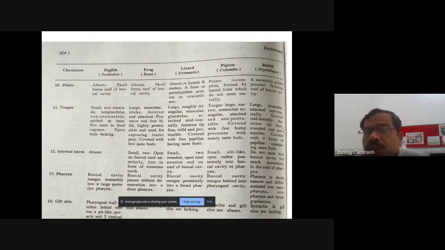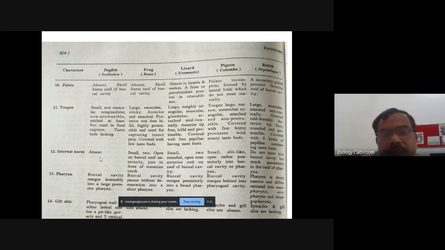Now come to the rabbit. In rabbit, the tongue is large, it is muscular, it is attached mid-ventrally, and it is showing a groove mid-dorsally. The anterior tip of the tongue is free, rounded, and protrusible. It is covered with 4 types of papillae, which contain the taste buds. So there are totally 4 types of papillae. And the meaning of the papillae. Okay. And in these papillae, the taste buds are present. Then come to another character, that is the internal nares.